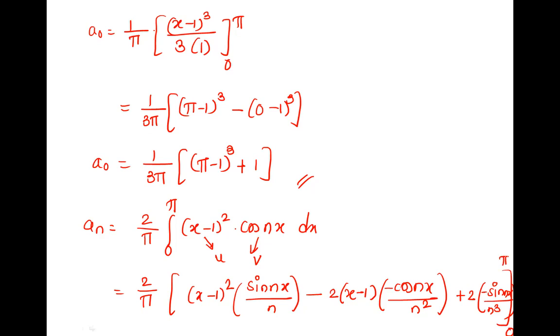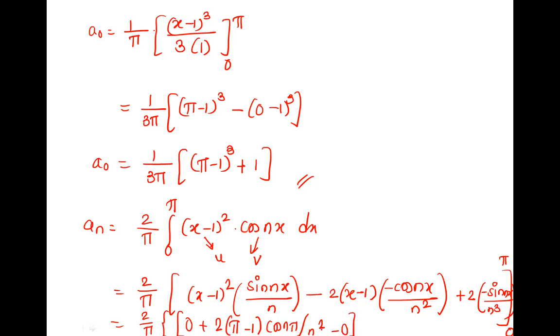So this is from 0 to pi. Okay, we'll put the upper and lower limits now. It is 2 by pi. Upper limit, we are writing pi. If it is pi here, what will be the value? 0. If it is pi here, it will survive: here it is minus, here it is minus, so it becomes plus. x is pi, minus 1 into cos n pi upon n square. And sine n pi is 0.